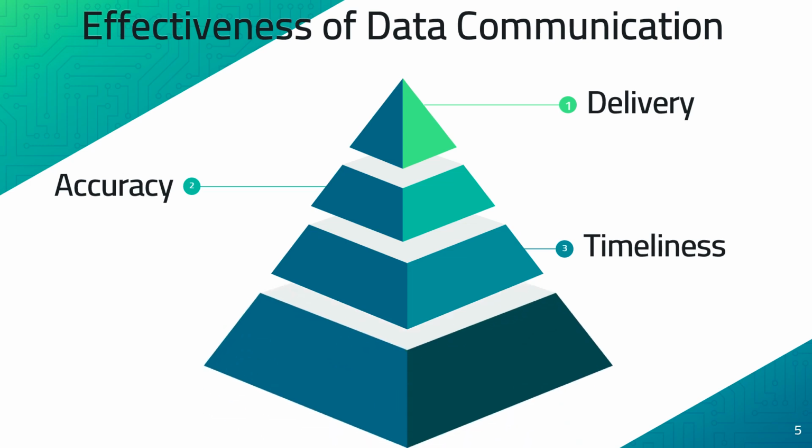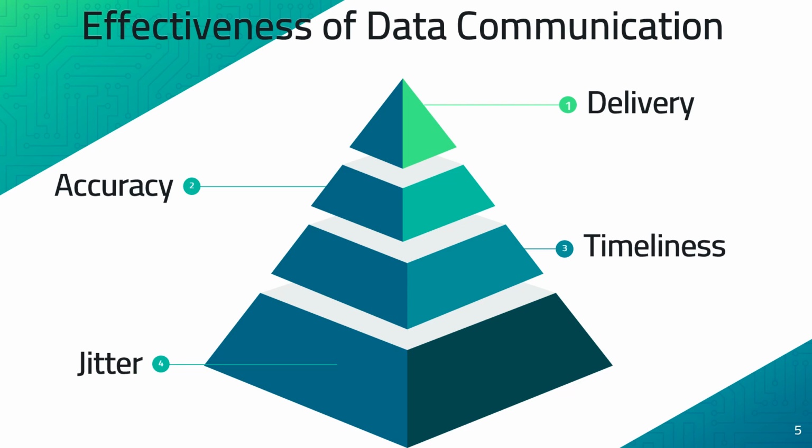And the last factor, or the last characteristic, of an effective data communication system is referred to as jitter, where jitter refers to variations in the packet arrival time. Because of various reasons, because of physical as well as electrical characteristics of the different components that we are making use of, there might be uneven delay in the delivery of audio or video packets.